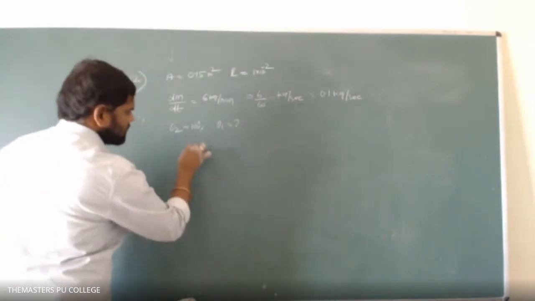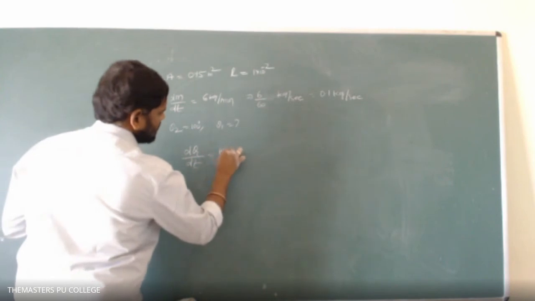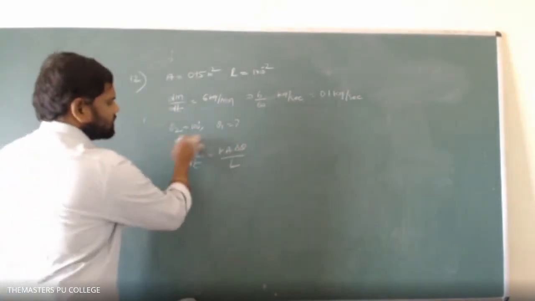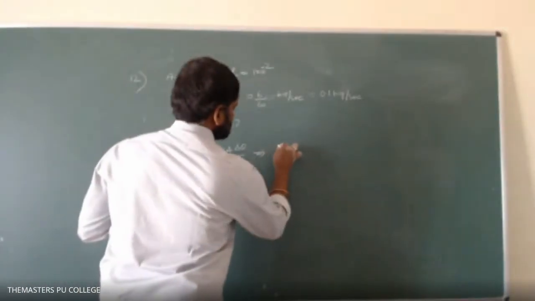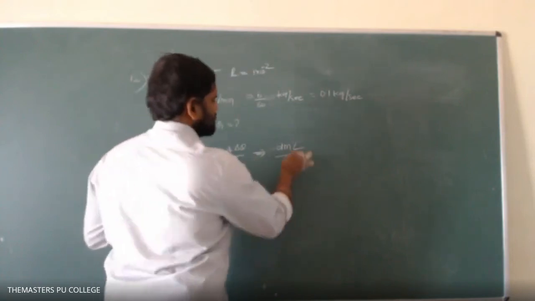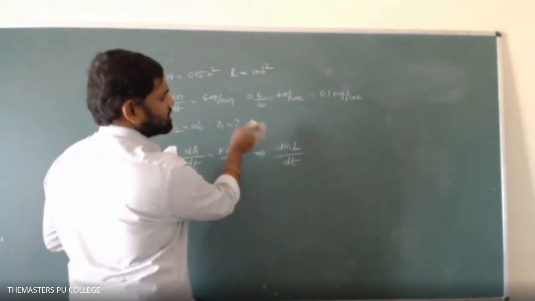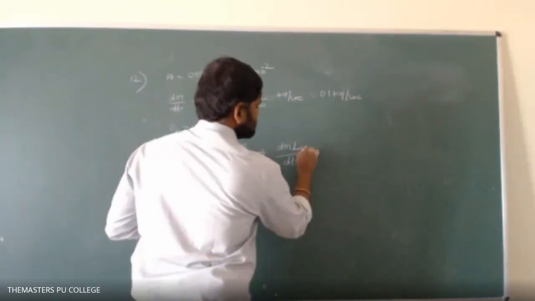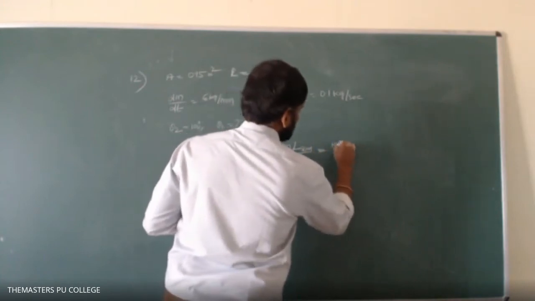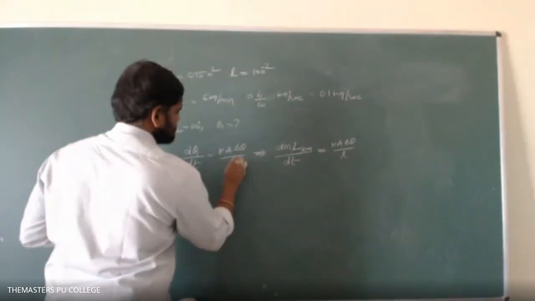So we can observe dQ upon dt equals K A into delta theta upon L. What can I write for dQ? dQ equals dm into L divided by dt. What is meant by L here? L is nothing but the latent heat of steam, as water is converted into steam. That equals K A into delta theta upon this small L. Okay, this is small L.